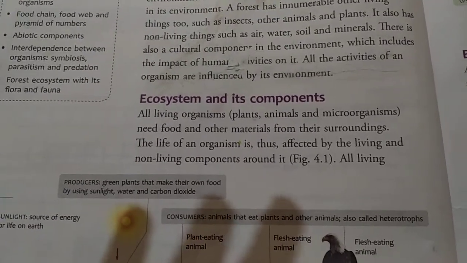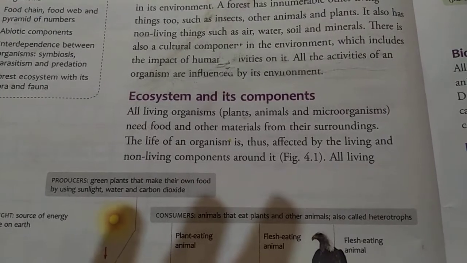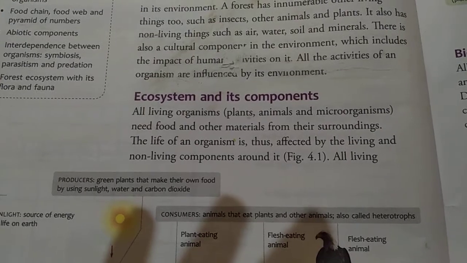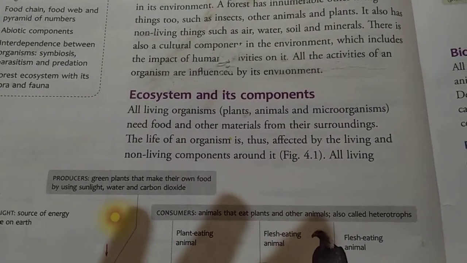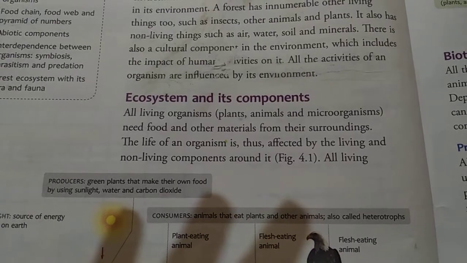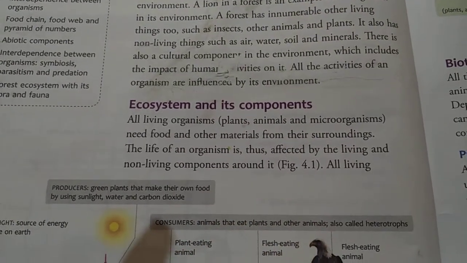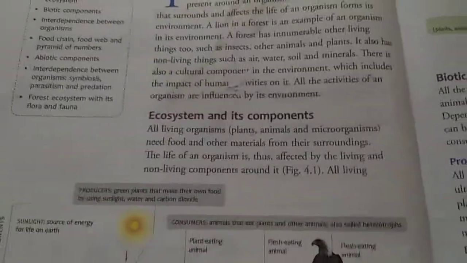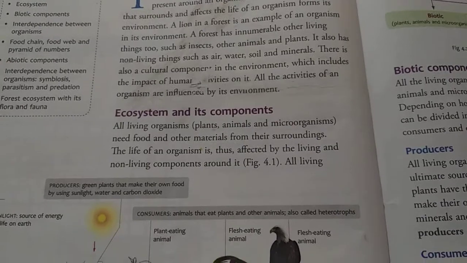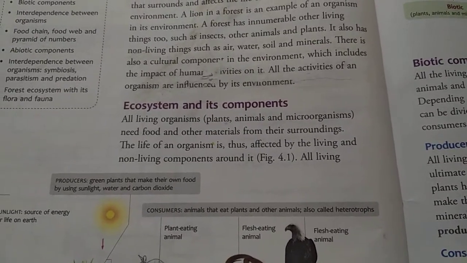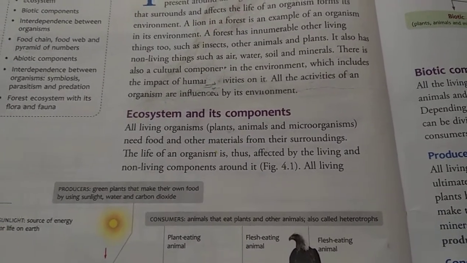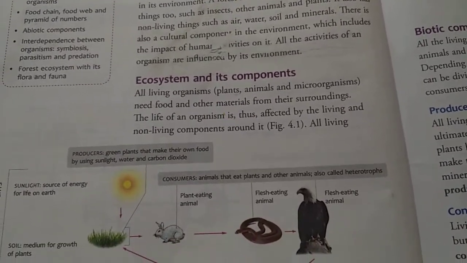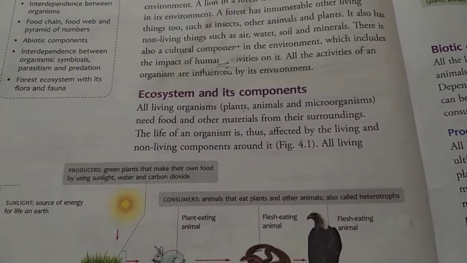So this ecosystem is made up of two components. One is biotic and another one is abiotic. If this plant or animal is living in an abiotic component, that means it is getting interacted with the non-living or abiotic component, then that process is known as ecosystem. Okay, now here living components we are considering plant, animal, and microorganism. Non-living components we are considering sunlight, air, water, and humidity.